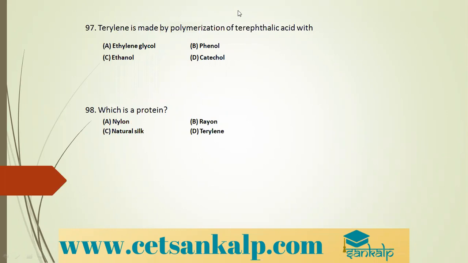Terylene. Many times we have seen this question. It is made by polymerization of terephthalic acid. So what is terephthalic acid? Terephthalic acid with ethylene glycol, CH2, CH2, OH, OH. This is n molecules of ethylene glycol, plus when you take terephthalic acid,